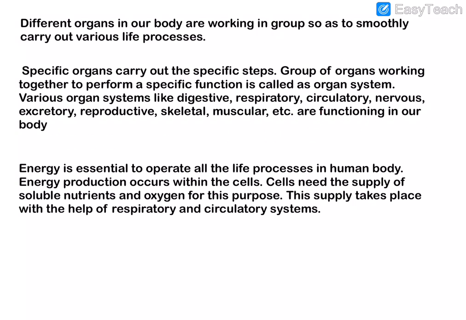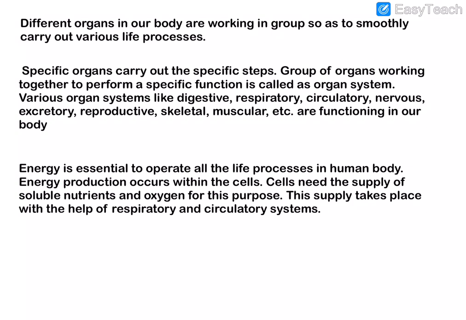The various organ systems in our body are: the digestive system, to digest the food that we take; the respiratory system, which helps us to breathe; the circulatory system, which circulates blood in our body; the nervous system, which carries out nervous impulse passing; the excretory system, to remove excretory waste; and the reproductive, skeletal and muscular systems. Energy is essential to operate all the life processes in the human body.